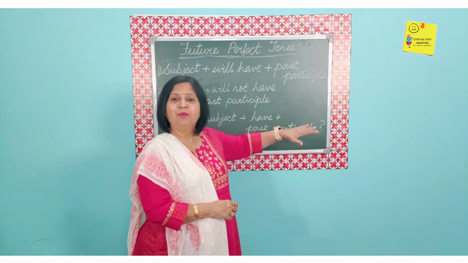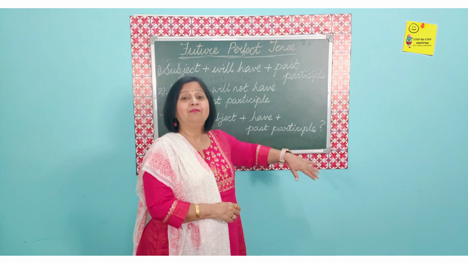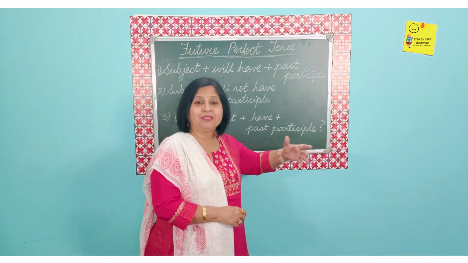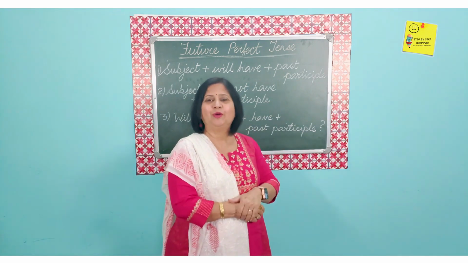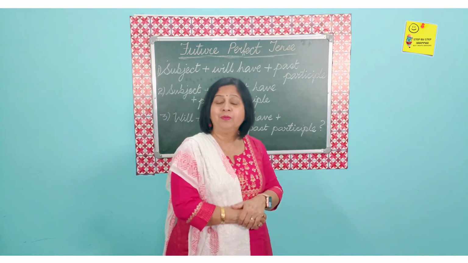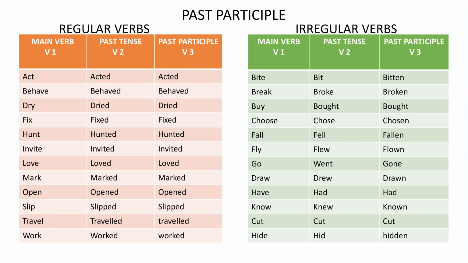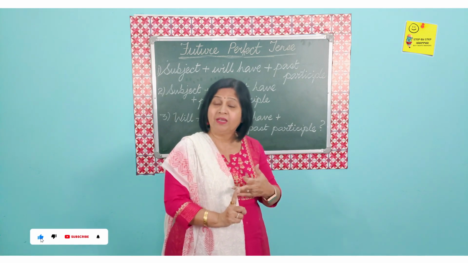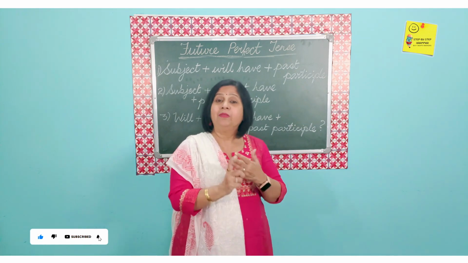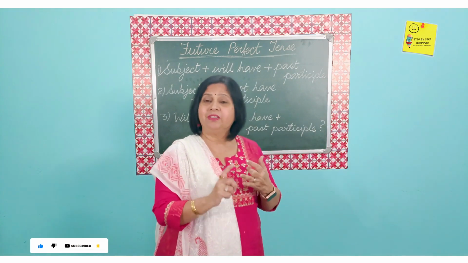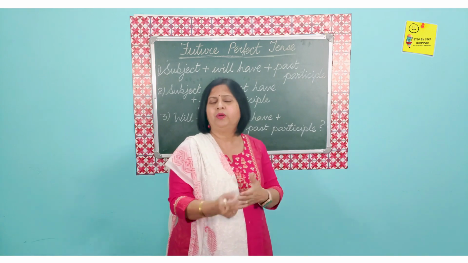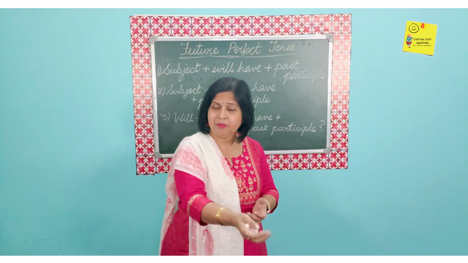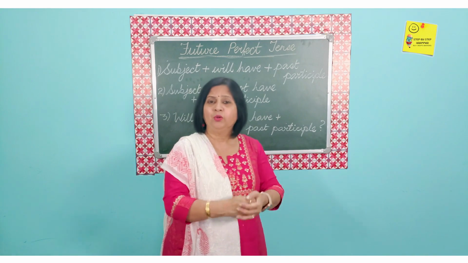Now again we have come across this word past participle, and we've already seen this word before also. Just for your convenience, there's again a list of the past participle verbs. That is V3, the base verb or the main verb plus the simple past, and then the third form of the verb is called the past participle. And the past participle of the regular verbs and the irregular verbs are a little different. So just a few generally common verbs that we have in the past participle. There is a list and you can go through it.